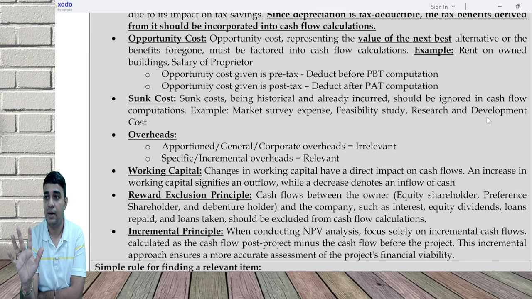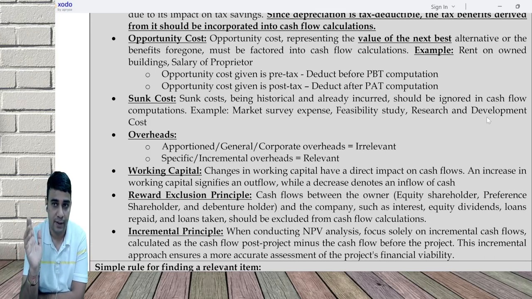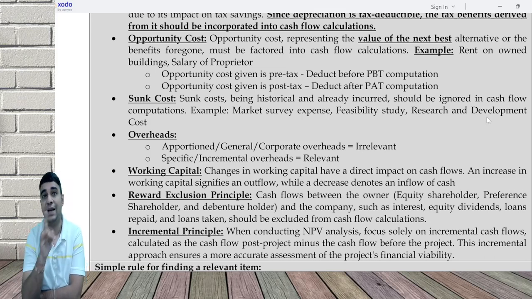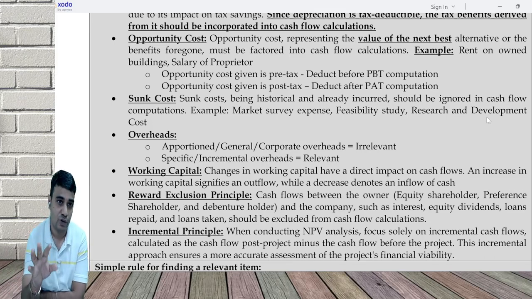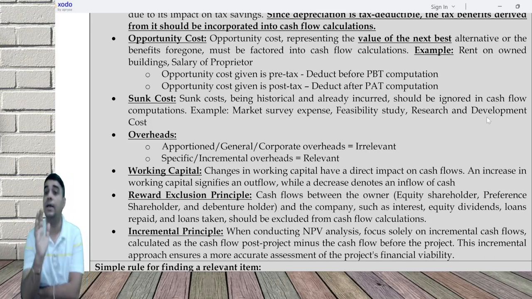That is irrelevant, because my team will distribute rent cost even to this batch. But even if I had not taken the batch, I would have paid the rent. So rent is an irrelevant cost, but electricity is a relevant overhead. Even in electricity, some part is irrelevant. Even if I had not taken the batch, some electricity would have been consumed. Only the extra I am consuming is relevant.